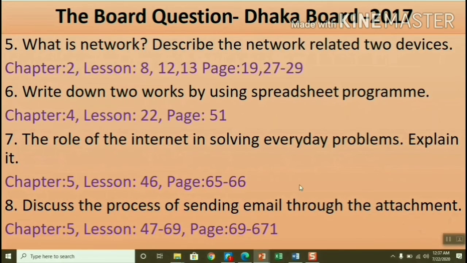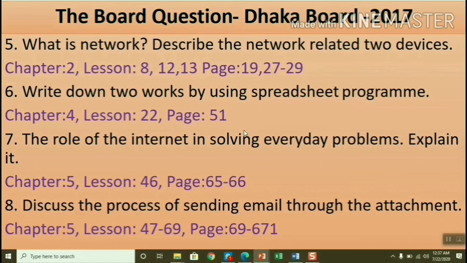Now go to the next one. What is network? Describe the network related devices. Chapter 2, chapter 8. Yeah, it is from 8, 12, 13. That means from 8 you will write what is a network or computer network, and from 12 and 13, a hub, switch, router, or you can also write modem or LAN card. You can write. Clear?